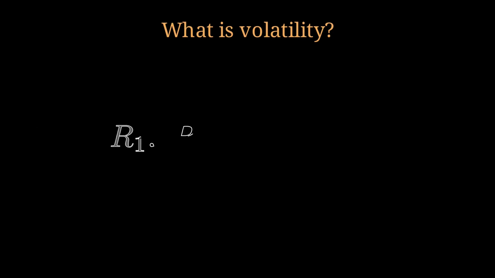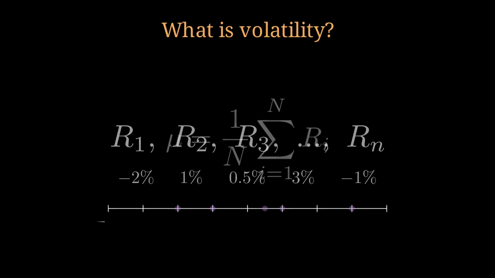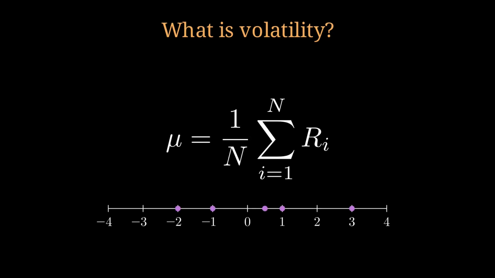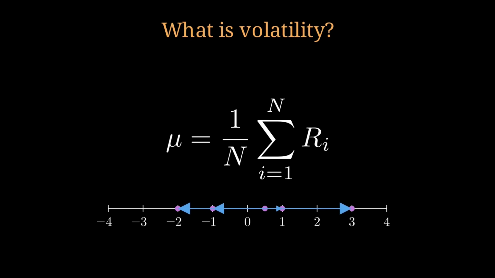Imagine tracking a stock over several days. Each day it produces a percentage return, maybe down 2%, up 1%. To understand how erratic these numbers are, we first need a baseline, the expected value, or mean. Now we ask, on any given day, how far does the return deviate from that average? Mathematically, the deviation for any day is simply Ri minus mu.